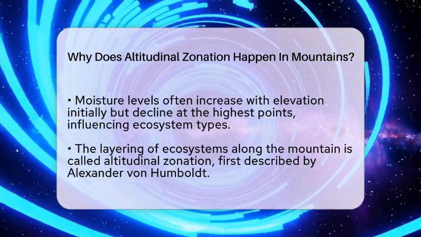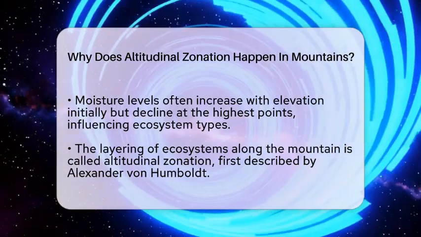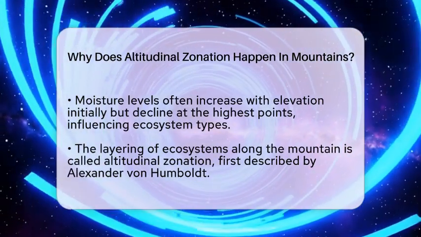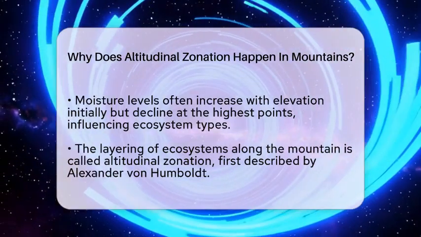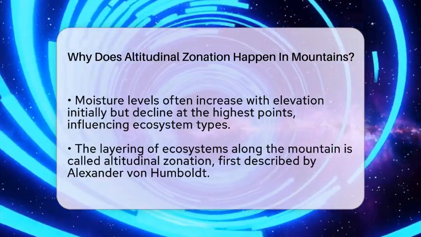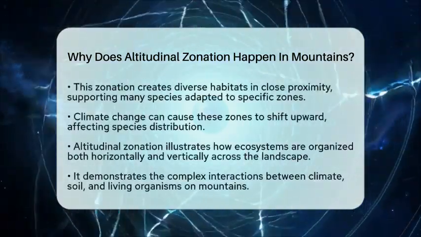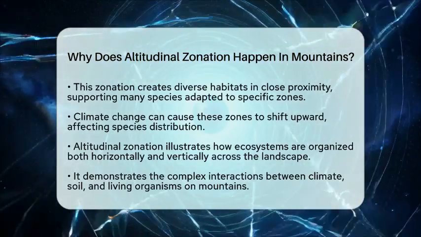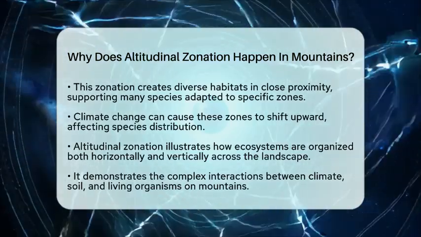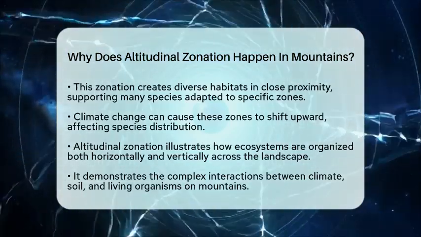From an ecological point of view, this zonation creates a variety of habitats close together. It allows many different species to live in a small area, each adapted to specific conditions. It also helps scientists study how climate impacts ecosystems. As the world warms, species may move upward, changing the distribution of these zones.